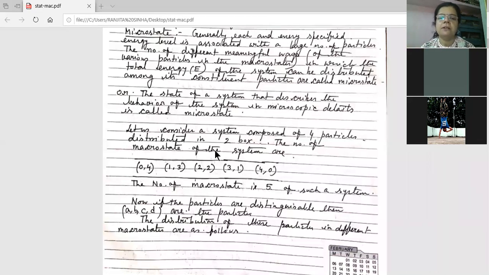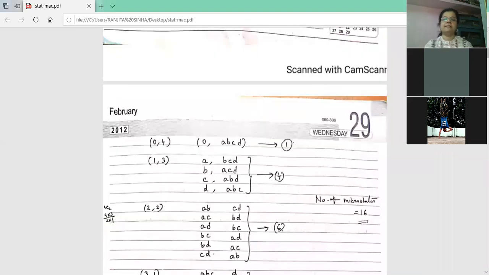If the particles are distinguishable, say A, B, C, D, then how can we arrange them in these 5 ways? We have to arrange it again. Now I am coming to the microstate.